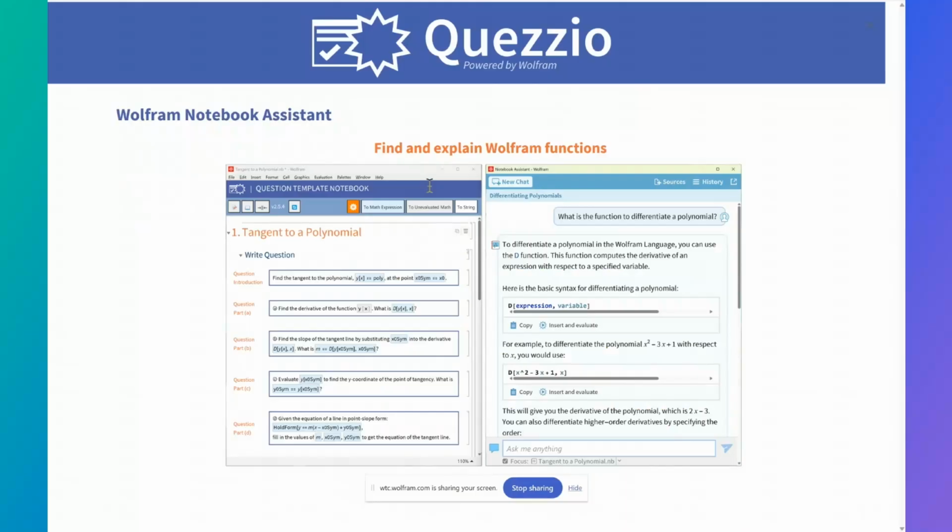And then once we've got an initial version of the question, one thing that feeds really well into this is actually the Wolfram Notebook Assistant. So given that we are defining our questions inside of a notebook, the Notebook Assistant just works. If we're new to the Wolfram language and we want it to explain Wolfram functions, we can just say, what's the function to differentiate a polynomial? It tells us, we copy it straight in, and we move on.